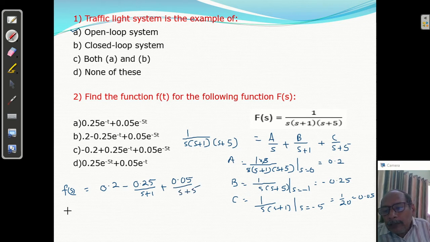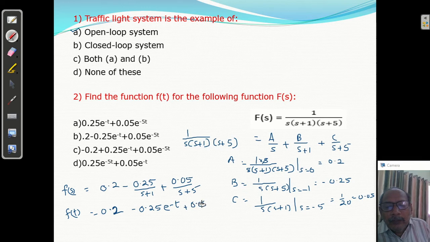If you take the Laplace inverse, f of t equal to what, 0.2 by s, that means it is 0.2 only, because the Laplace inverse of 1 upon s is 1. So 0.2 minus 0.25 e raised to minus t, this is its Laplace inverse, plus 0.05, and the Laplace inverse will be e raised to minus 5t.